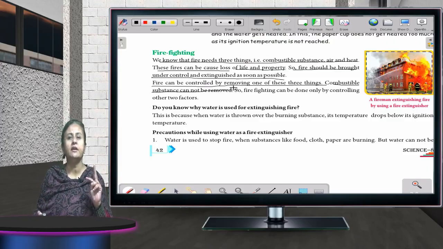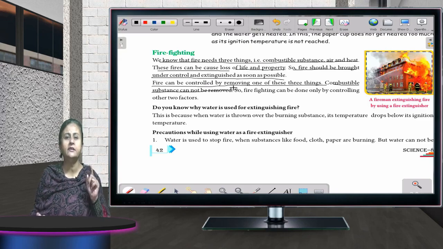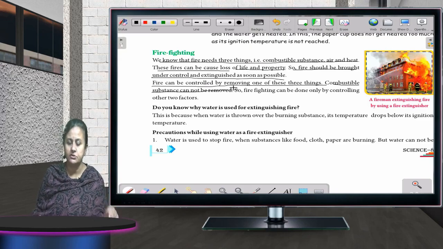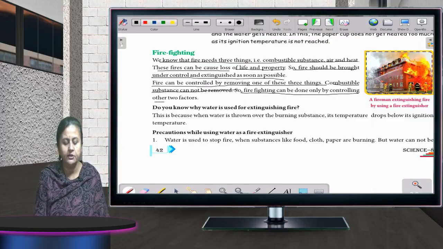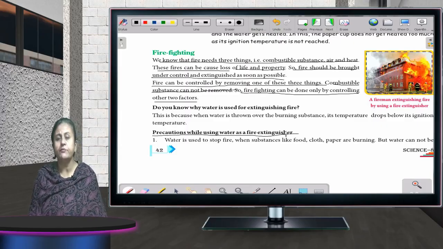Now two things are left: bringing the ignition temperature down, and second, cutting the supply of oxygen. So firefighting can be done by controlling the other two factors. First, now the precautions while using water as a fire extinguisher.